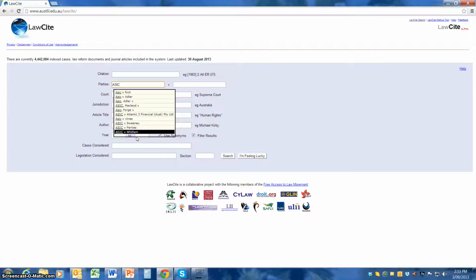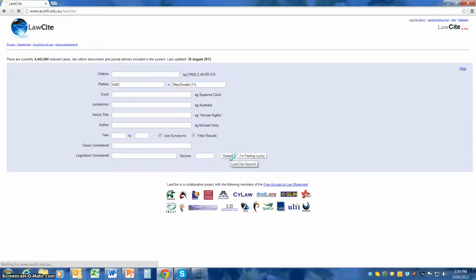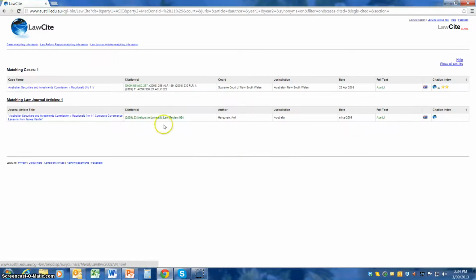What is interesting, of course, is the proper name is the Australian Securities Investment Commission, so it is actually longer than that, but it's often abbreviated to just ASIC. And I'm then going to look at McDonald, because that was the first case that I used. Number 11 comes up as a suggestion, and then I'm going to click on the search, and it will come up with the particular case, and you can see there's one case that matches it, which is there.